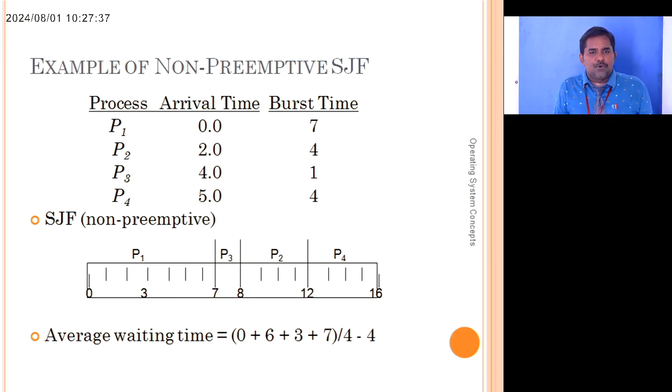For example, consider four processes P1, P2, P3, P4. Here we have one more column, arrival time. P1 arrives at time 0, P2 at 2, P3 at 4, and P4 at 5. P1, P2, P3, P4 have burst times 7, 4, 1, 4 respectively. The first job to arrive is P1 at time 0, so I assign P1, which has a burst time of 7. In the non-preemptive case it works for the total 7 minutes.